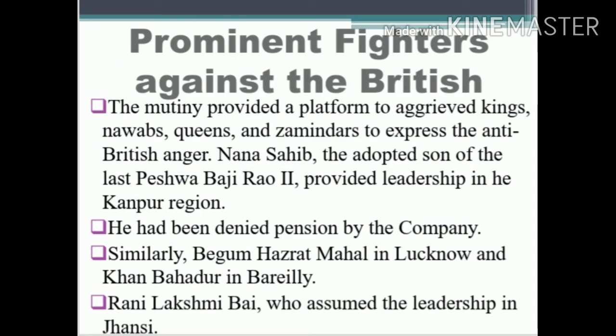Now we'll see who were the prominent fighters against the British. During the Great Revolt, it provided a platform to aggrieved kings, nawabs, queens and zamindars. So not only the common people and zamindars, but many kings and nawabs also joined. Among them were Nana Sahib, the adopted son of the last Peshwa Bajirao, Begum Hazrat Mahal in Lucknow, Khan Bahadur in Bareilly, and Rani Lakshmibai of Jhansi. They were the prominent leaders who fought against the British during the Great Rebellion.